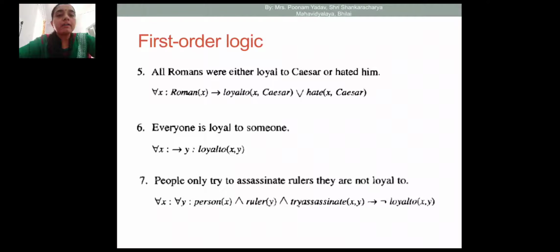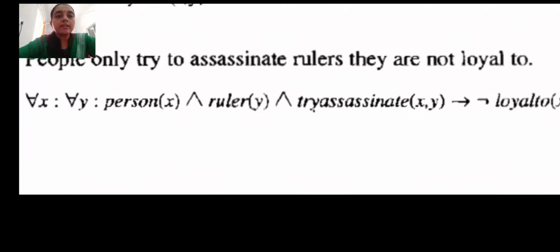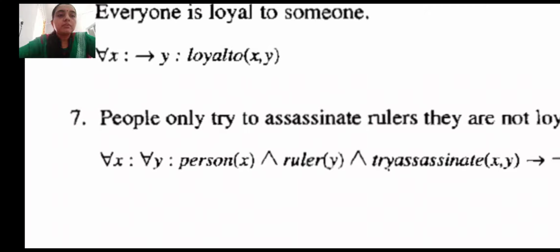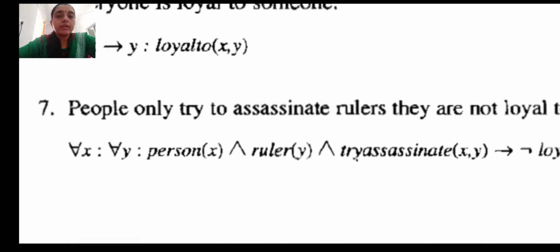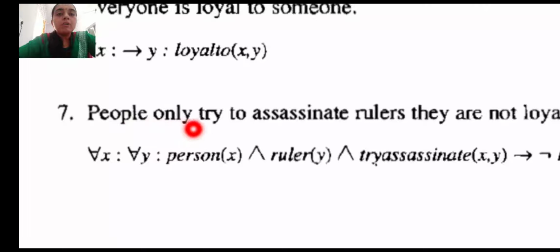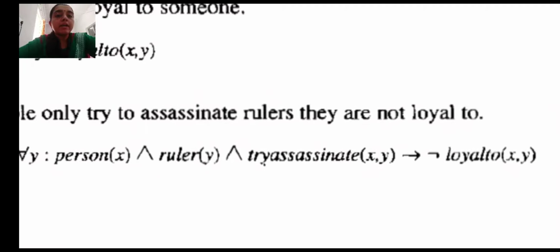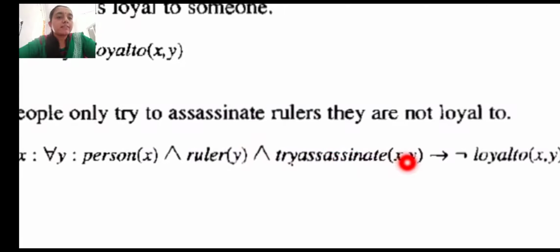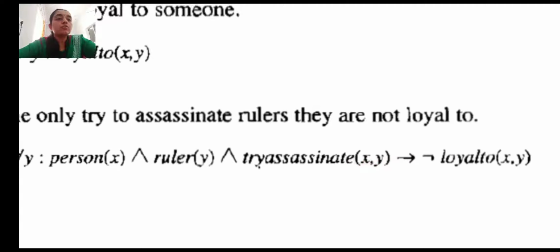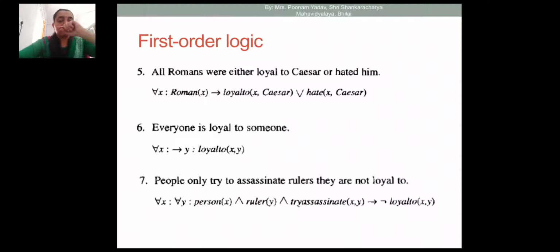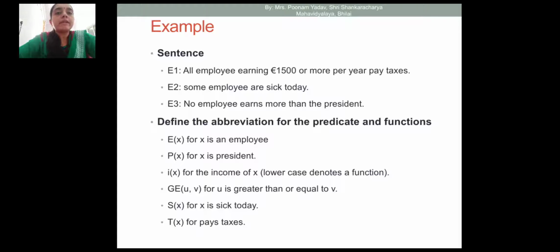Then, people are trying to assassinate rulers they are not loyal to. Here people only try to assassinate rulers that they are not loyal to. Here we are using two variables x and y, like person x and ruler y. Ruler y, and try to assassinate x and y implies not loyal to x and y. So in this way some statements can be represented in first order predicate logic.